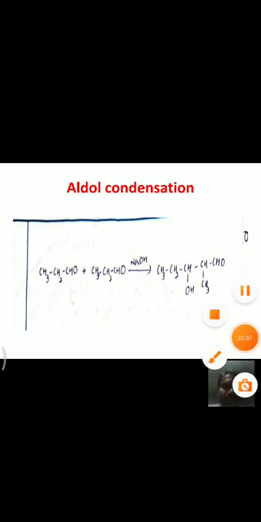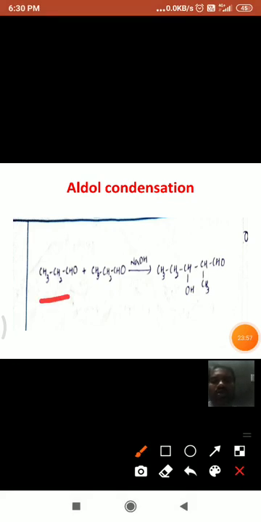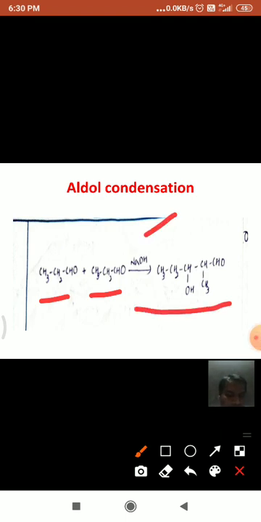When two molecules of propanal react in the presence of dilute NaOH, they form this molecule, known as 3-hydroxy-2-methylpentanal, that is a beta hydroxy aldehyde. This is the product, which upon heating loses a water molecule to form an alpha beta unsaturated aldehyde. This is the aldol condensation reaction.